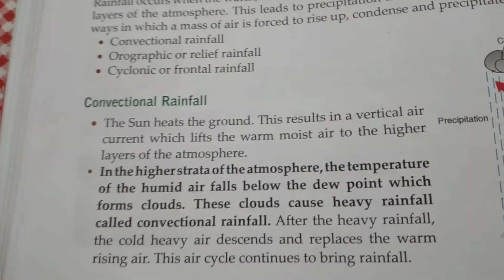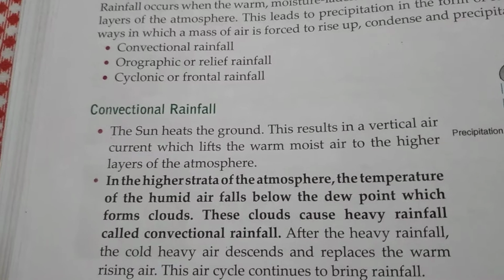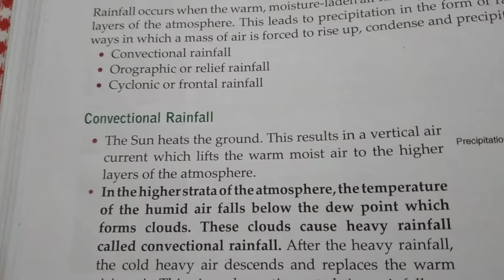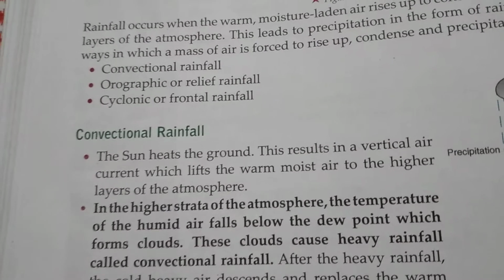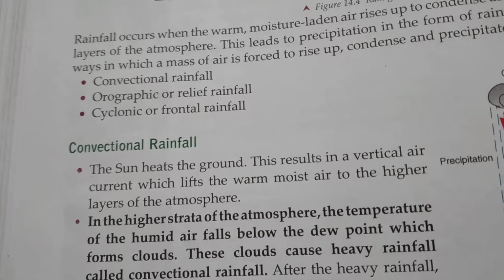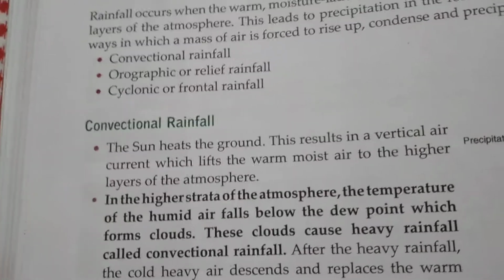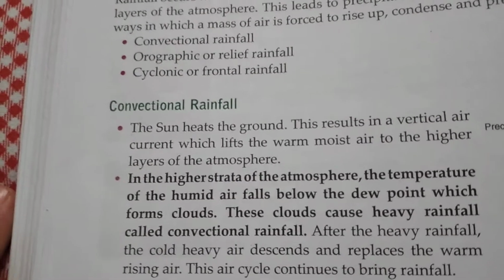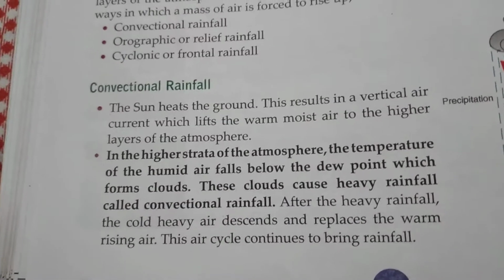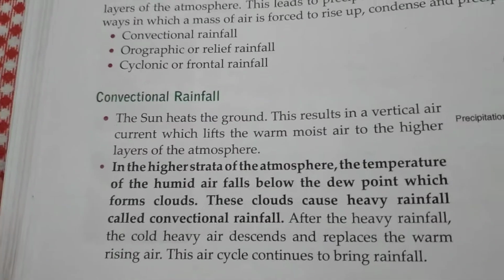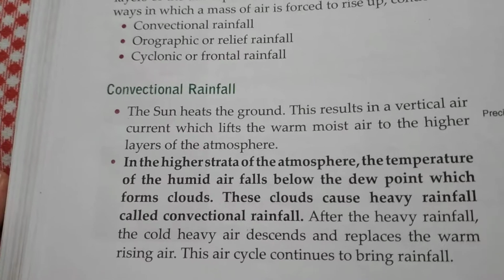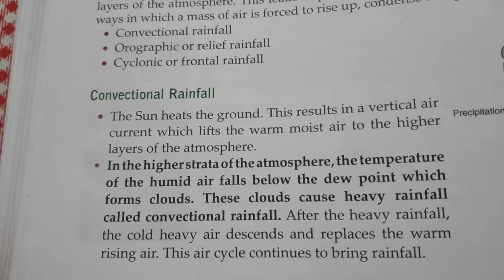During the daytime, because of the heat energy received from the sun, the atmosphere gets heated up, and the water evaporates and moves up. In the upper layer of the atmosphere, the water condenses and forms cloud, and in the late afternoon, when the cloud becomes totally saturated, it starts raining. This very ordinary kind of rainfall is known as convectional rainfall.